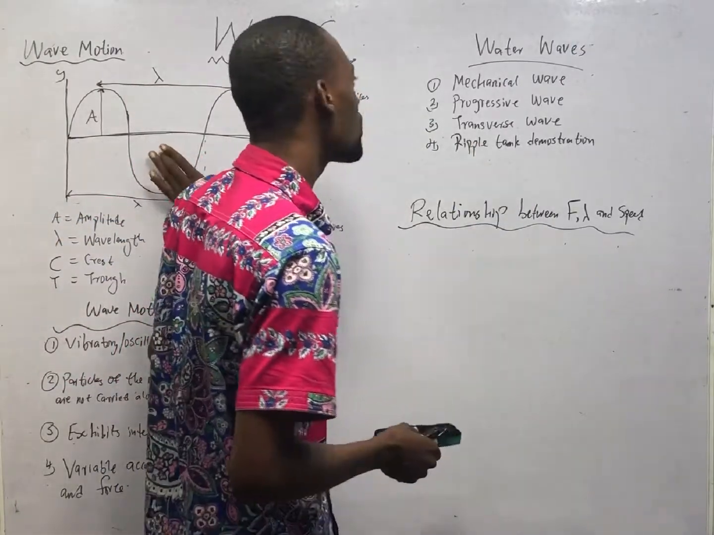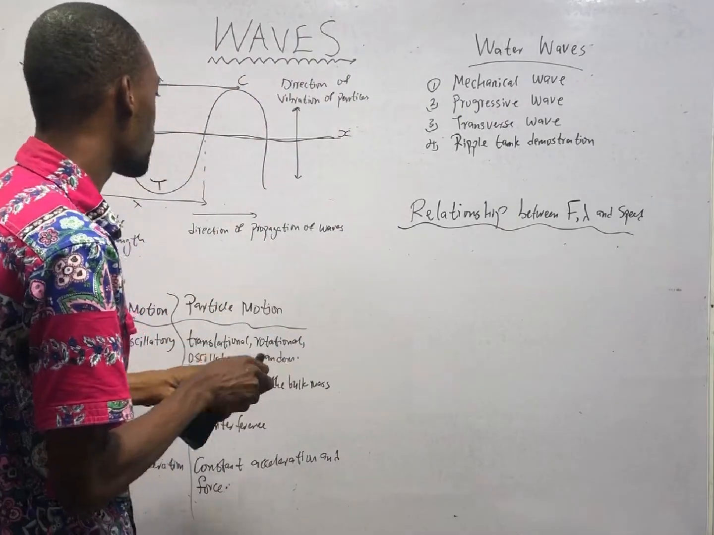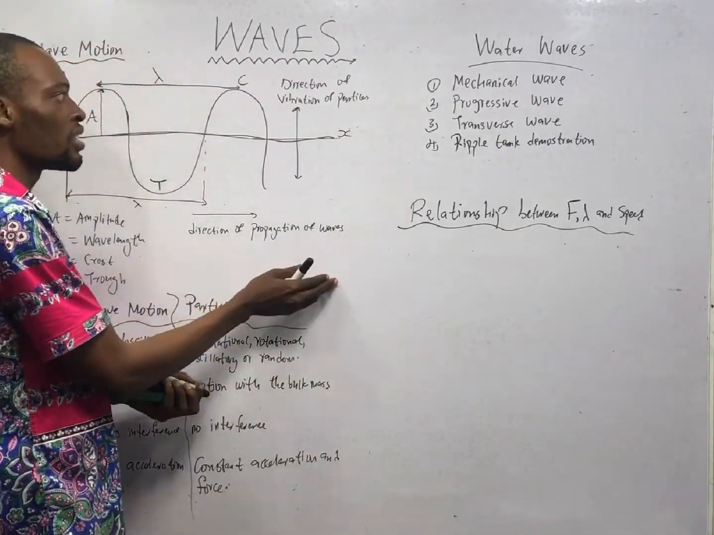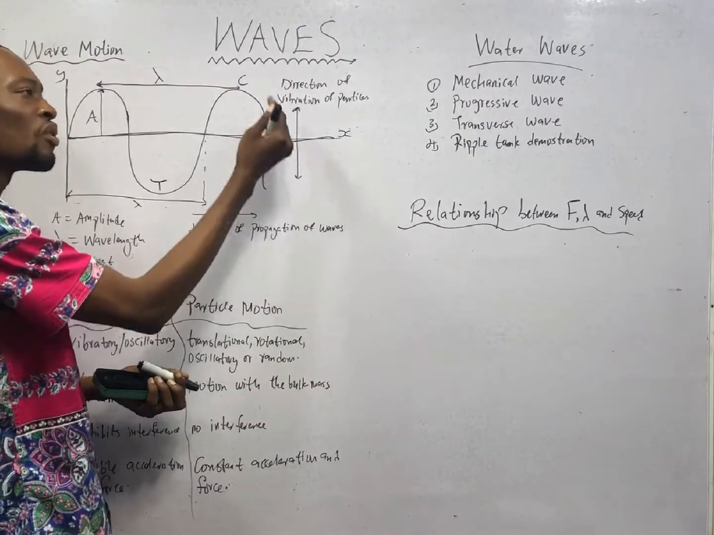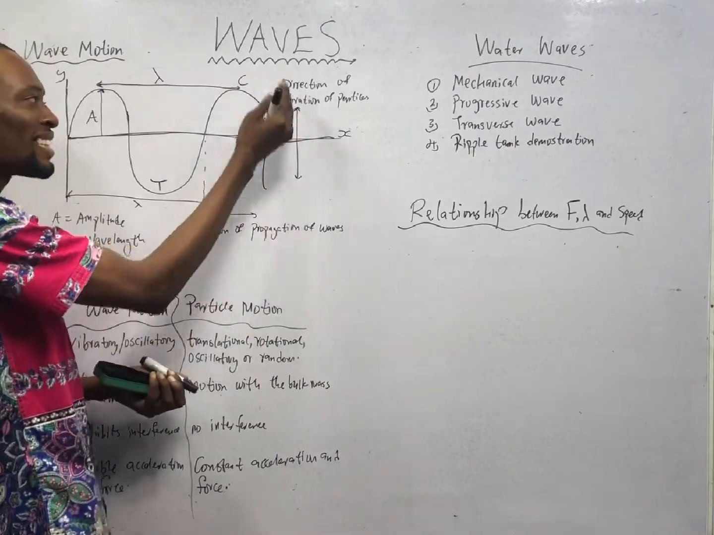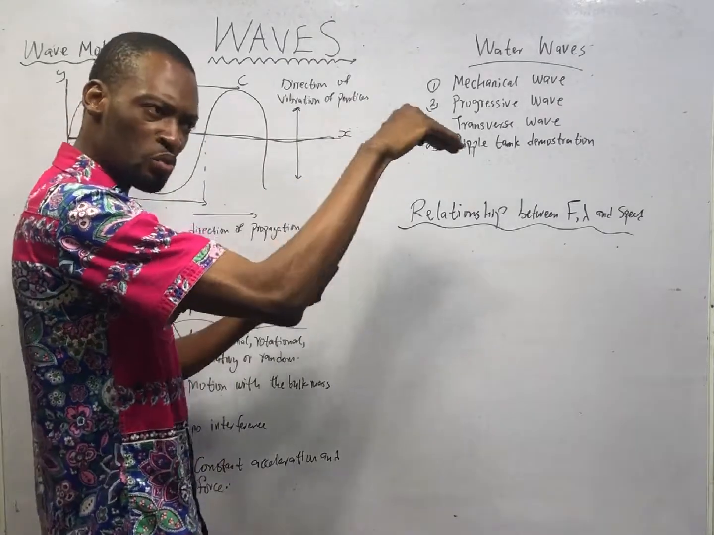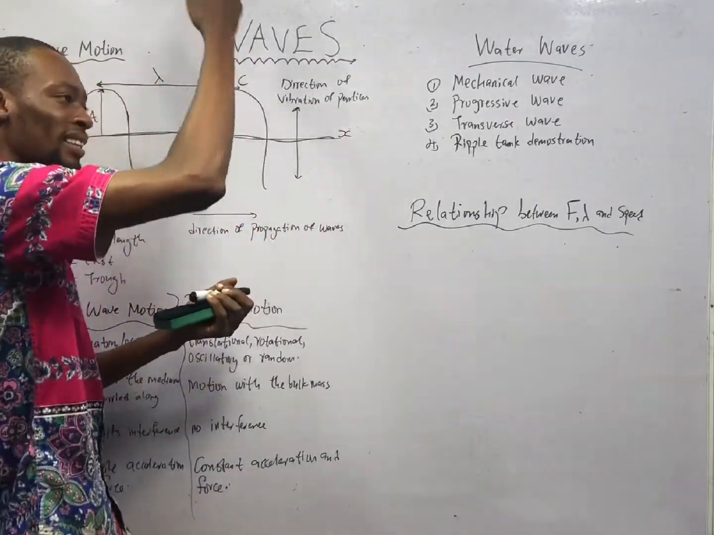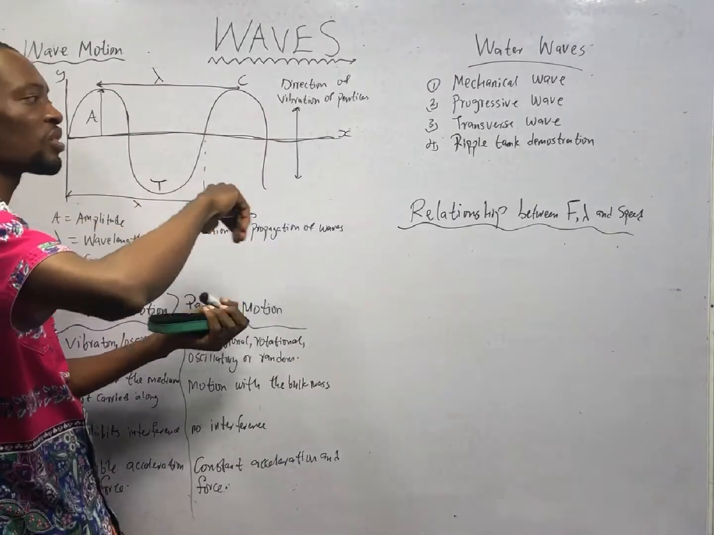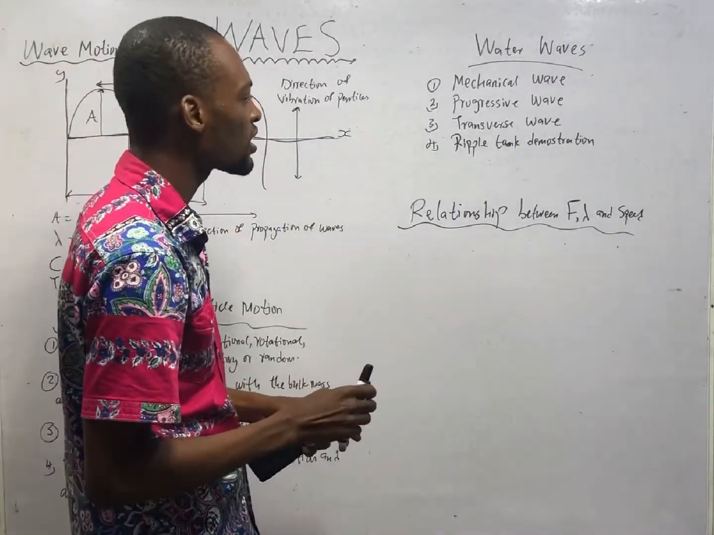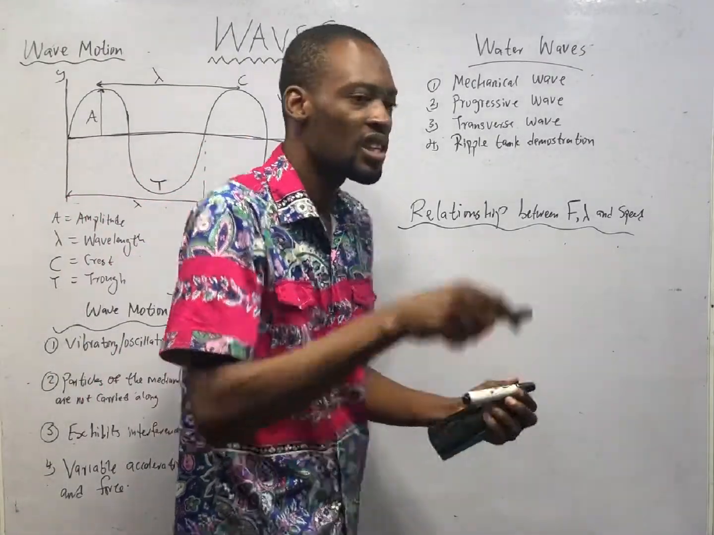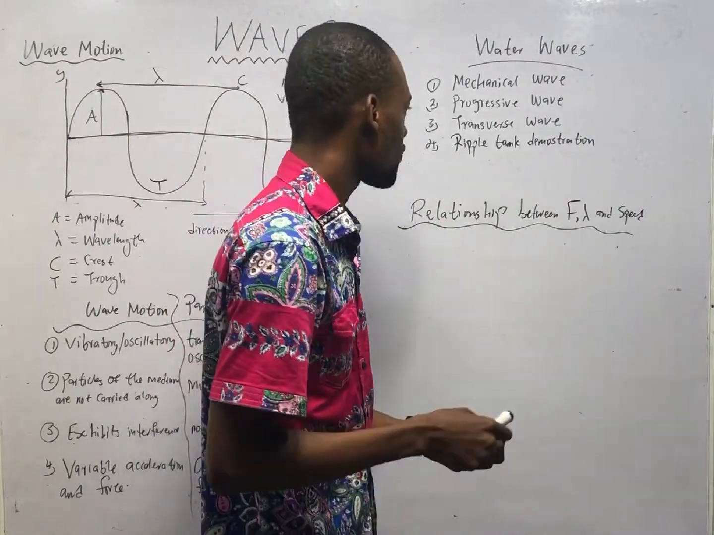They are transverse wave. This is a typical wave of water. Transverse wave. The direction of propagation of the waves is at right angle, or perpendicular, or at 90 degrees to the direction of vibration of the particle. Wave is going this way, but the particles are jumping up and down at 90 degrees to the direction of the waves. And water wave experiment can be carried out using a ripple tank.